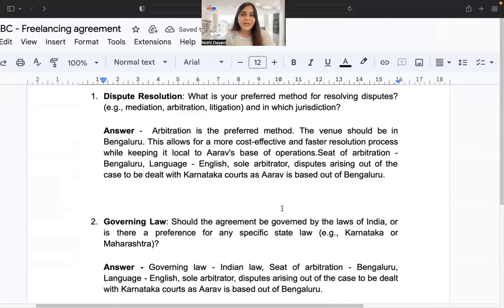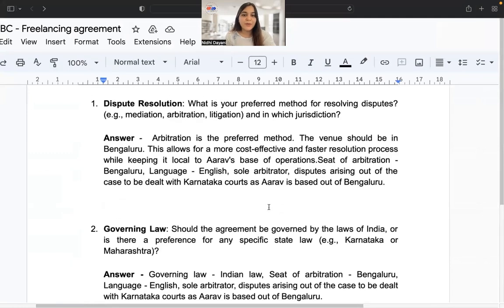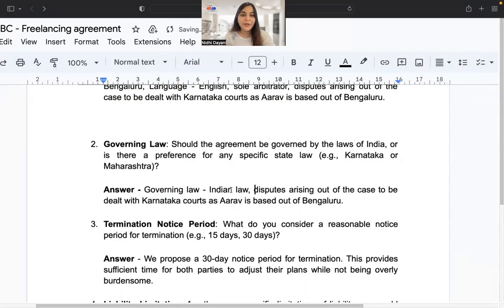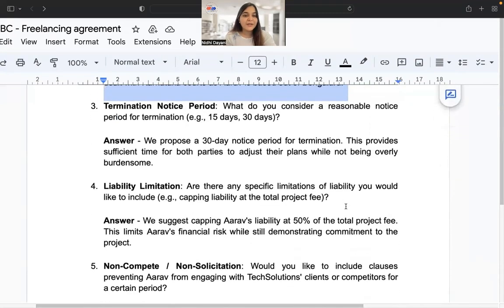The first question is around dispute resolution. It says, what is your preferred method of resolving disputes? So I say arbitration. The venue should be Bangalore, which is cost effective. We also say that the seat is going to be Bangalore. The language of arbitration is going to be English. We want a sole arbitrator for our proceedings, and disputes can be dealt with by Karnataka courts. About the governing law, we say it's going to be Indian law and the jurisdiction of courts will be Karnataka courts.